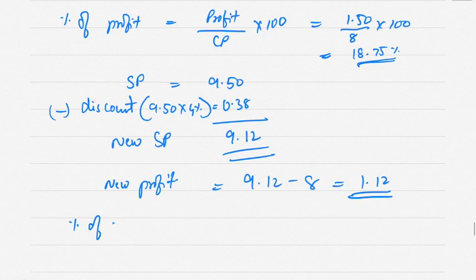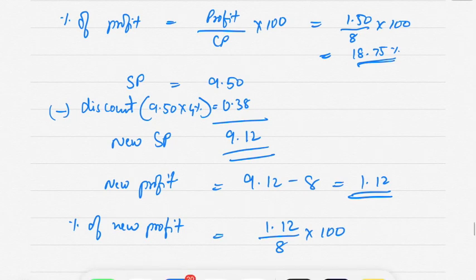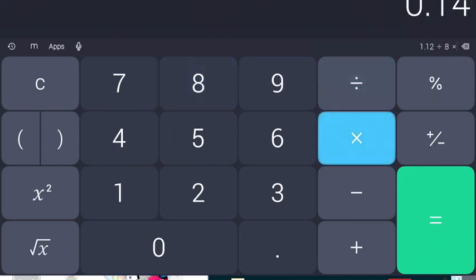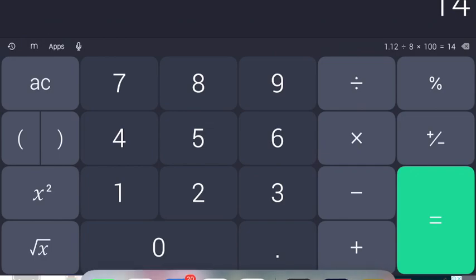So percentage of new profit is equal to 1.12 divided by 8 into 100, which comes to 14%.